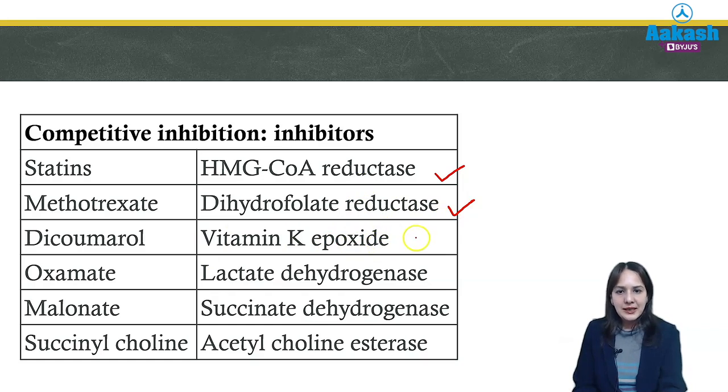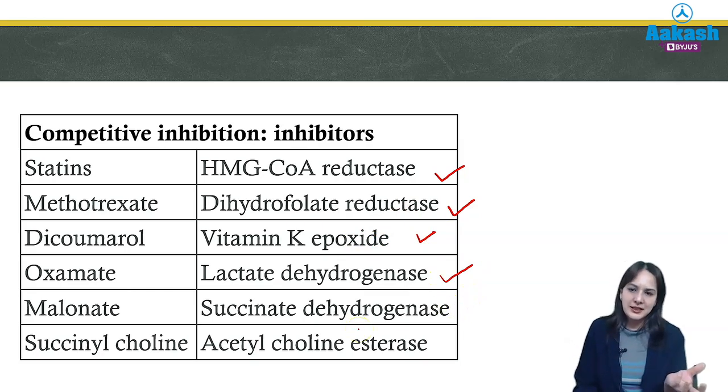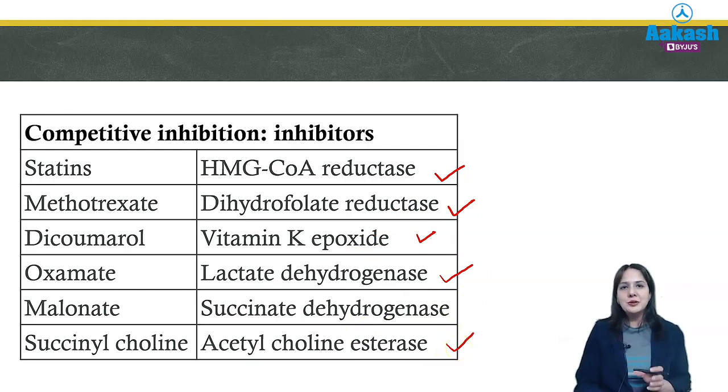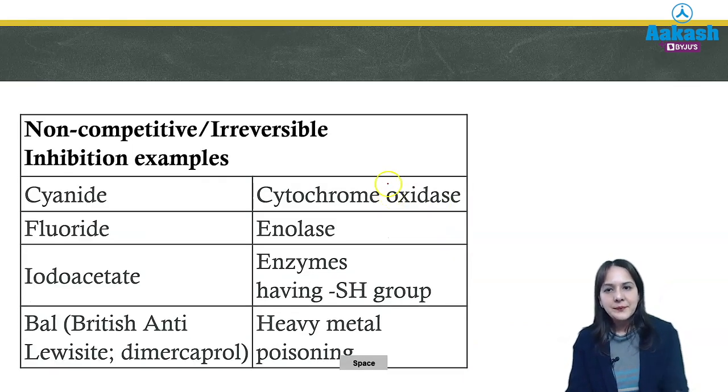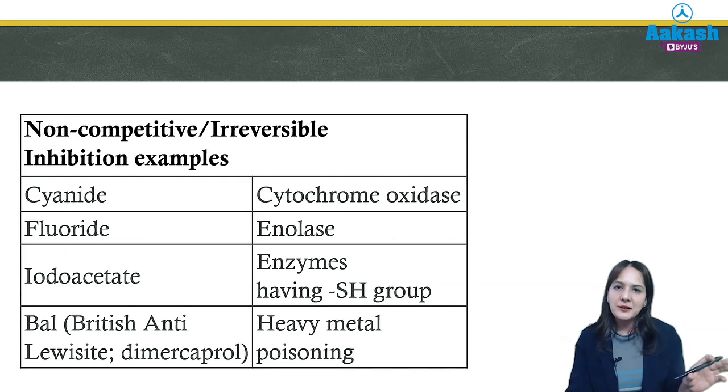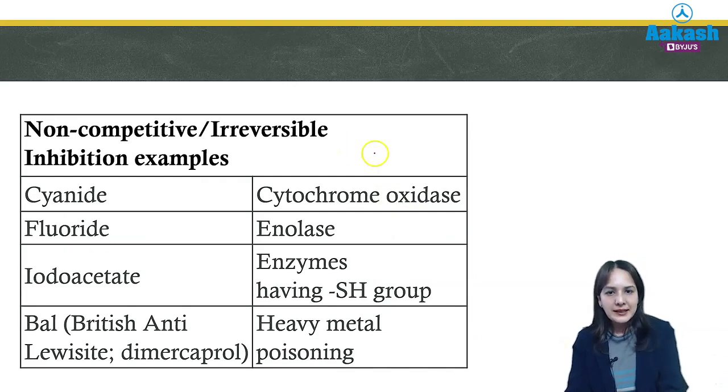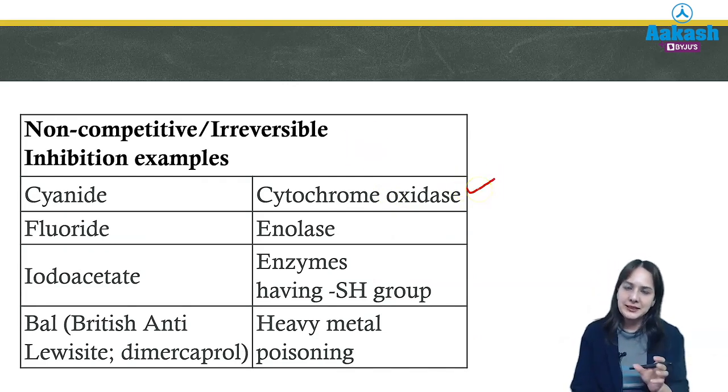Dicumarol is a vitamin K epoxide inhibitor, whereas oxamate is for lactate dehydrogenase, malonate is for succinate dehydrogenase, and succinylcholine is a competitive inhibitor of acetylcholine. So you should know the important competitive inhibitors as they can be asked. Then the non-competitive or irreversible inhibitors are cyanide for complex 4 of the ETC, that is cytochrome oxidase.